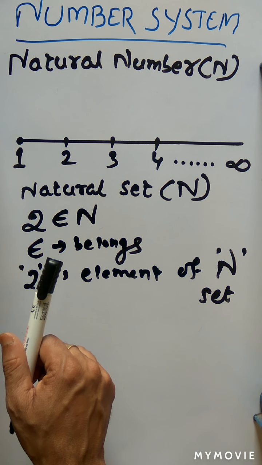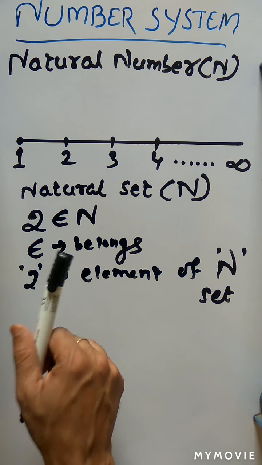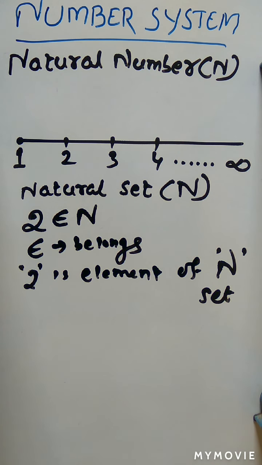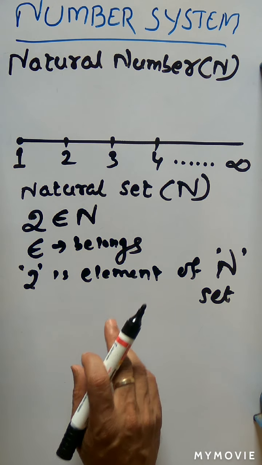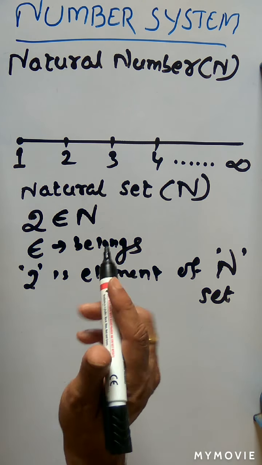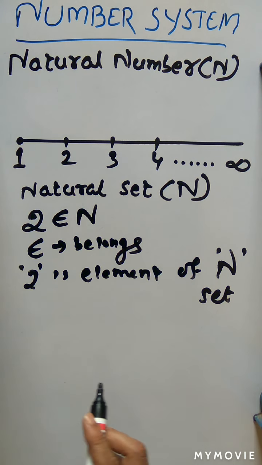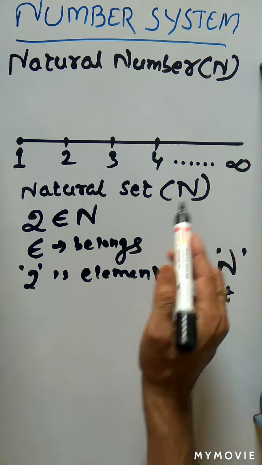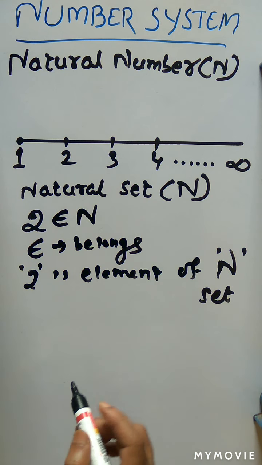Why is it called a natural number? Because we use this number in nature always. We always count these numbers. 1, 2, 3. How many trees? 5 trees. How many chocolates? 6 chocolates. So 1, 2, 3, 4, 5, 6 are all natural numbers. This is the natural set, the representation of natural numbers, and the natural number set is represented by N.